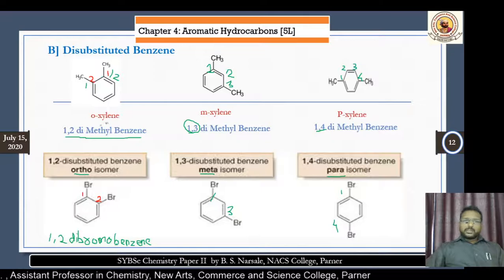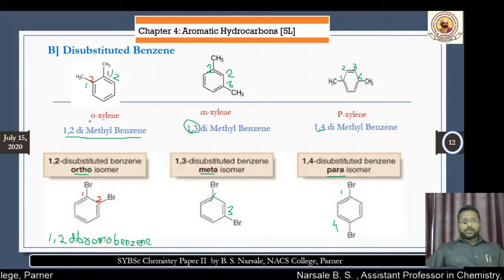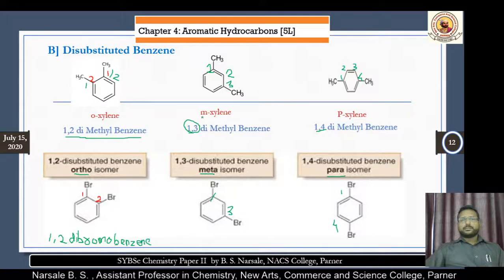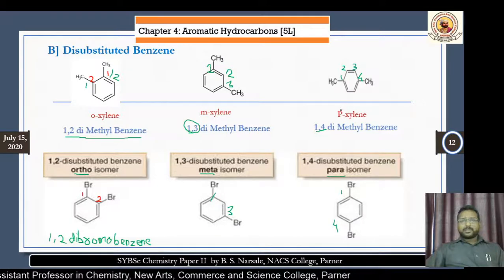Therefore, a compound with two methyl groups is known as a xylene. Here they are attached at ortho positions, that means positions 1 and 2, hence the name will be ortho-xylene. Here they are attached at the meta positions, hence the name is meta-xylene. And here they are present at the para positions, therefore the name will be para-xylene.